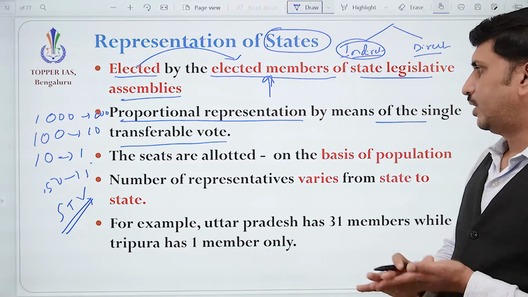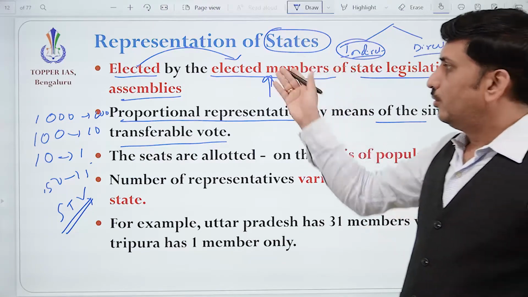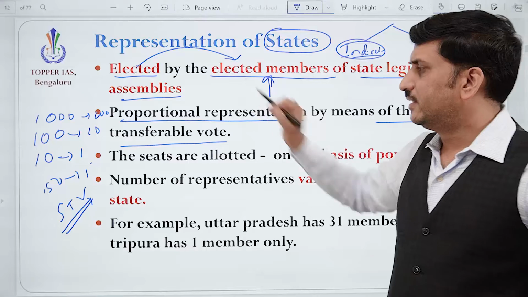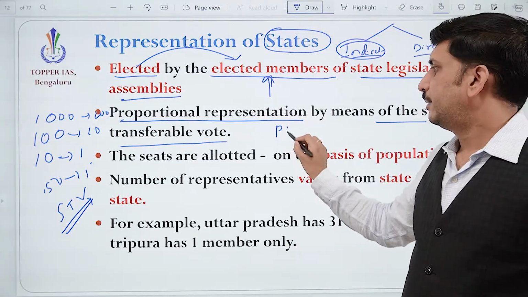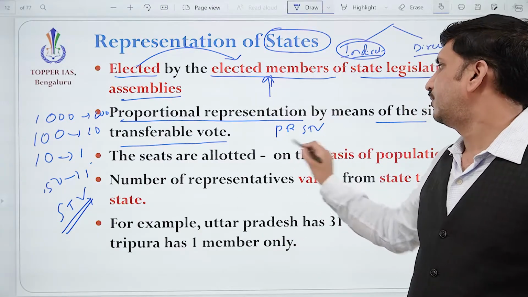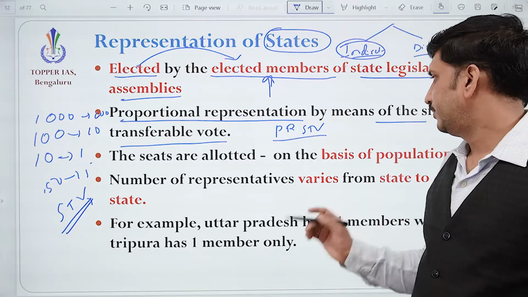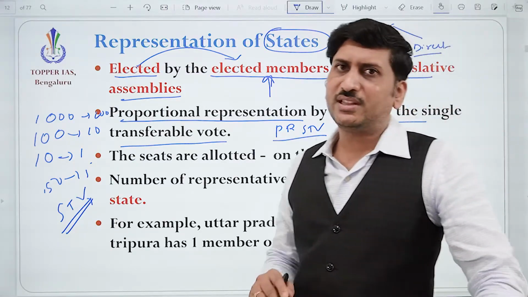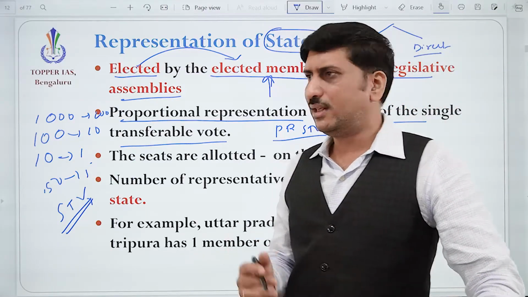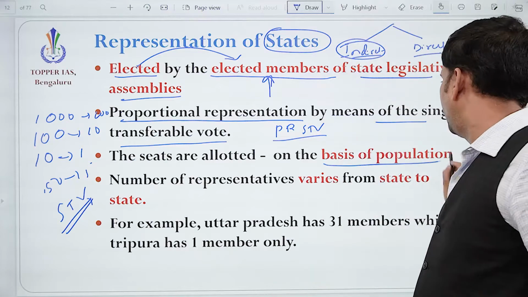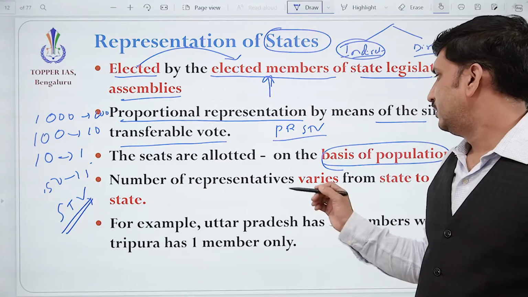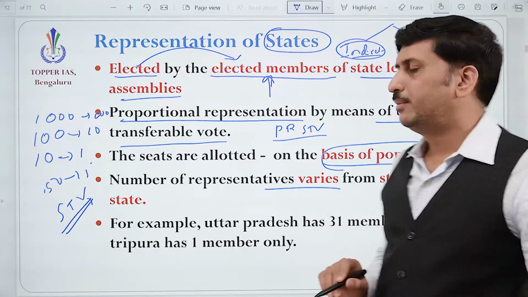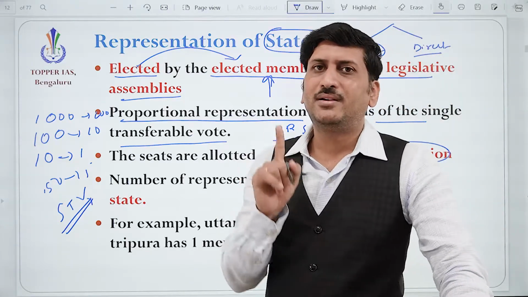Fine. Okay. So one is indirect election. The method used is proportional representation by means of single transferable vote. Okay. How are the seats allocated to each state? That is on the basis of population. That's why the number of members from each state in Rajya Sabha is different.